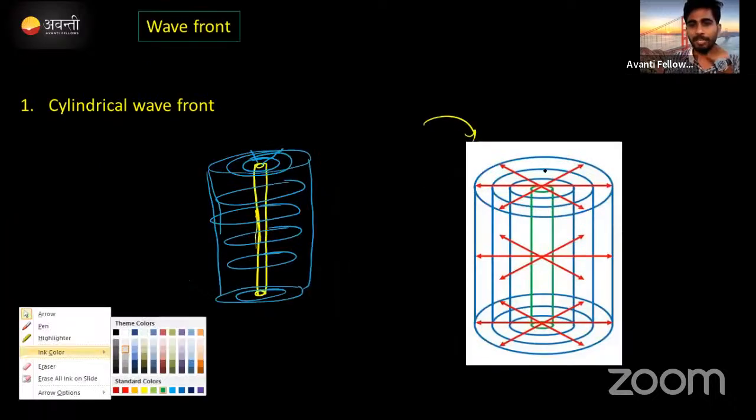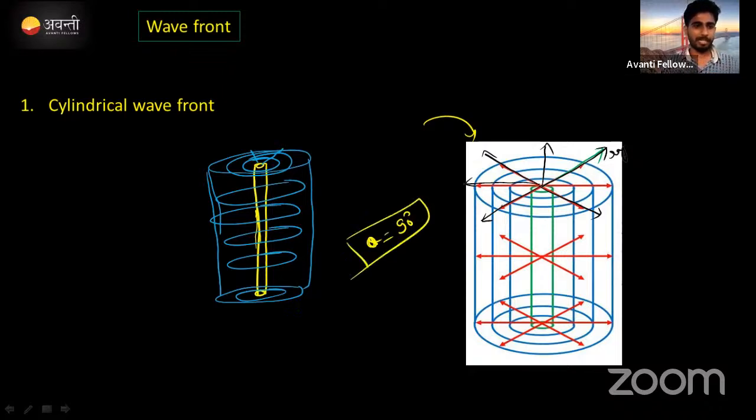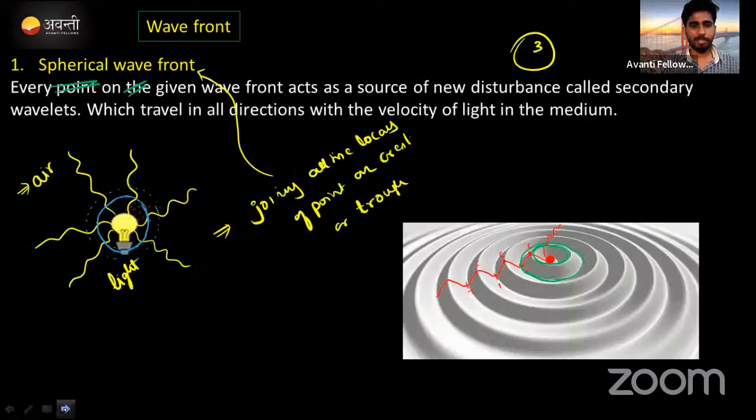Here also, look, a cylindrical wavefront is created. If you draw a perpendicular line like this, just a minute, I will take a black color, then it will be good for observing. Look at this, this is a ray. Correct now? This is also a ray. Almost all these rays are perpendicular to the wavefronts. This is the relation between the wavefront and the ray. I already told you, the angle between them will be 90 degrees. Is it clear? Are these three points clear?